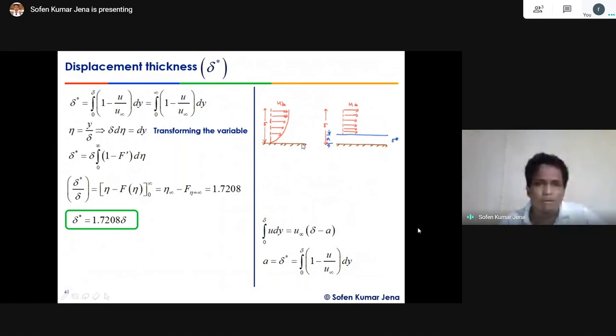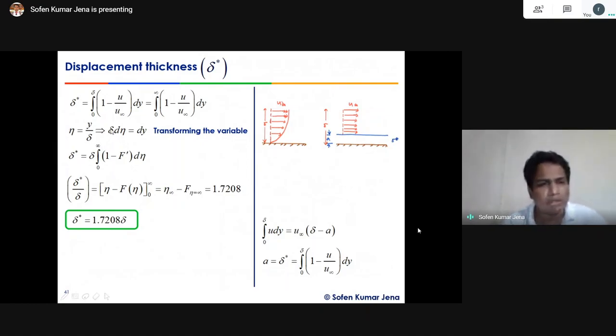Because in the boundary layer, the flow, because of the presence of the solid plate, is slowed down, right? If that is not there, the total length is there. This is the displacement thickness. Because of this small displacement thickness, if you consider and provide the uniform velocity, the same amount of flow will get it over here, right?